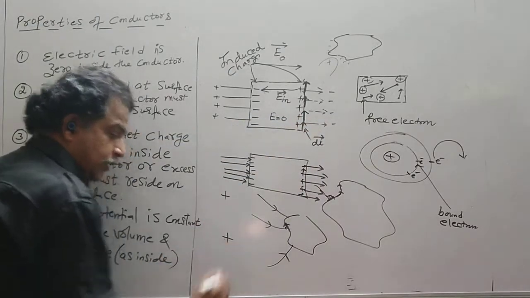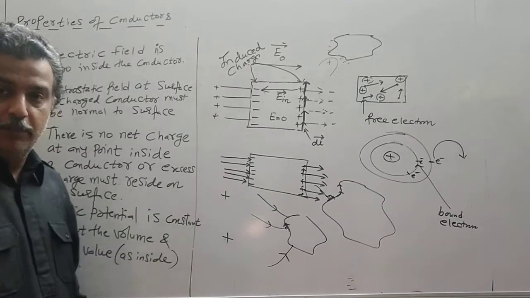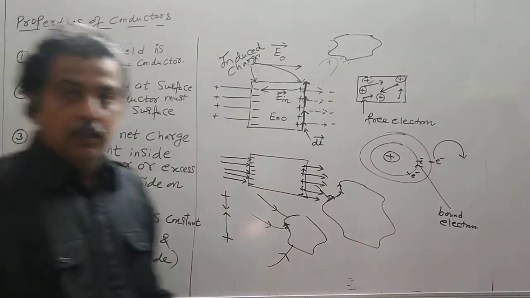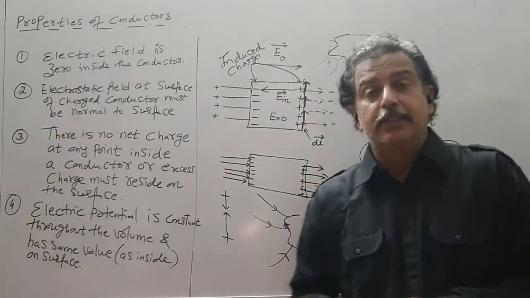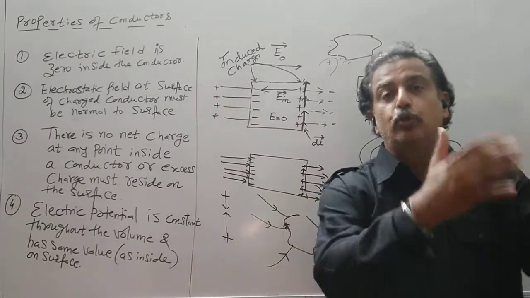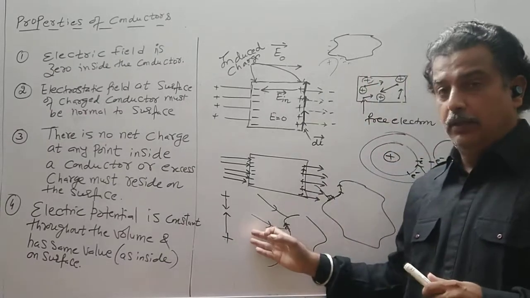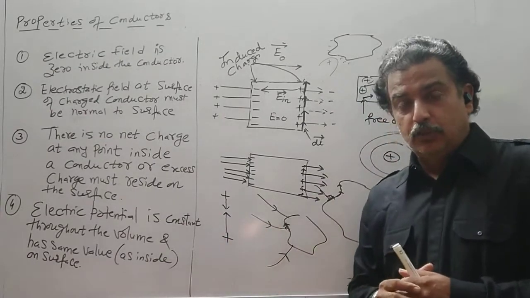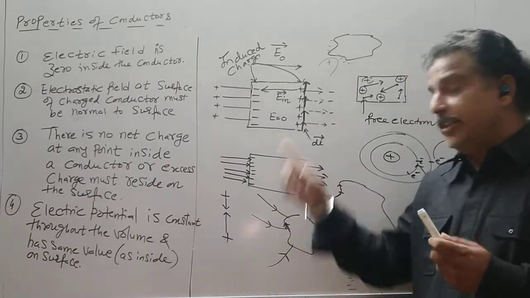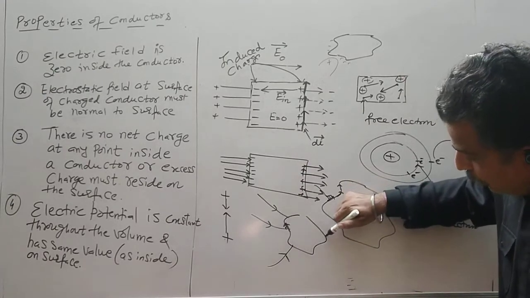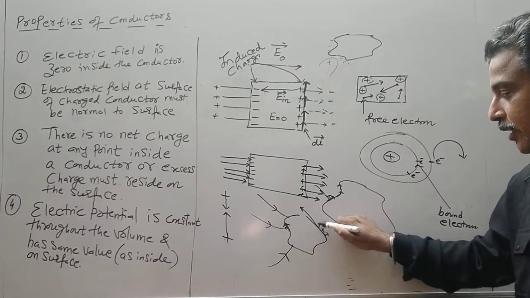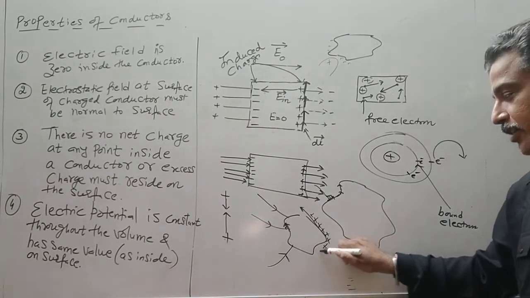Suppose these are two charges. There is a force of repulsion between them, and its field line will be drawn like this. Field lines are imaginary lines along which the charge is supposed to move if it is allowed to move freely. Now they should move, but they oppose each other. So the resultant field comes out to be 0. So there is no tangential component along the tangent. It cannot move. Any charge here will not move in this direction because there are other charges nearby.